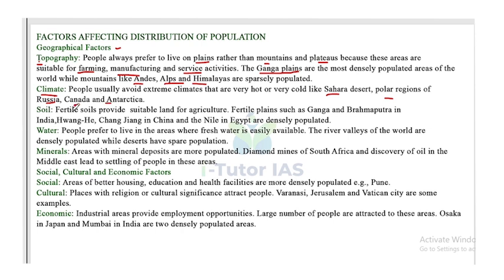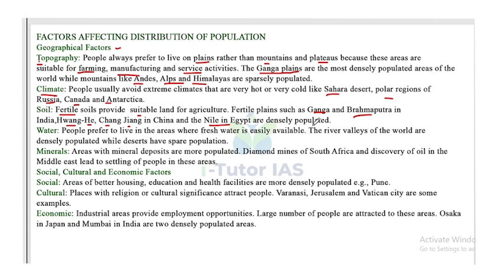Now, the third factor is soil. People always like to live in fertile soil areas because that is suitable for agriculture. The fertile soil provides suitable land for agriculture. Fertile plains such as the Ganga and Brahmaputra in India, Huanghe and Changjiang in China, and the Nile in Egypt are densely populated.